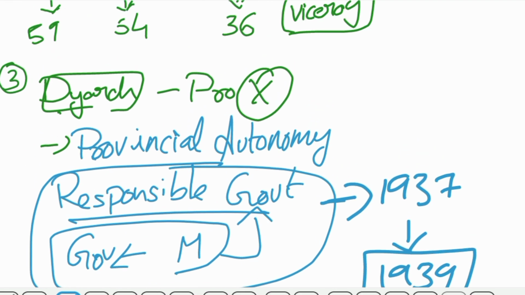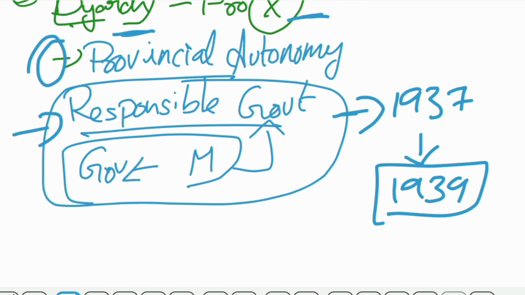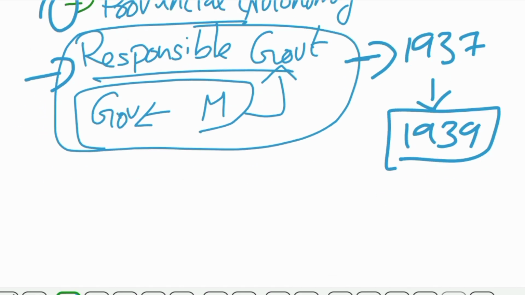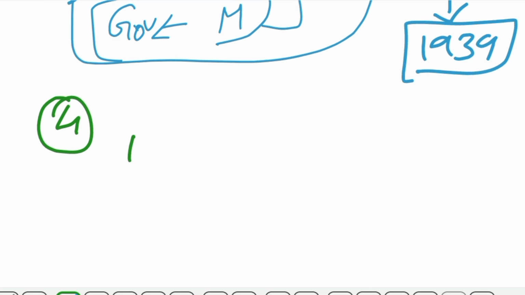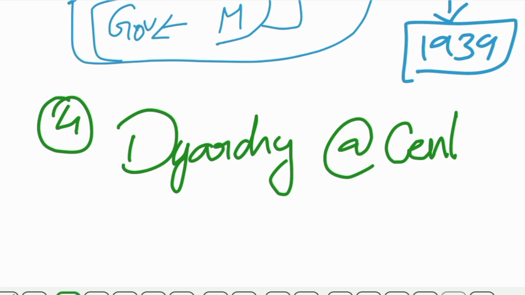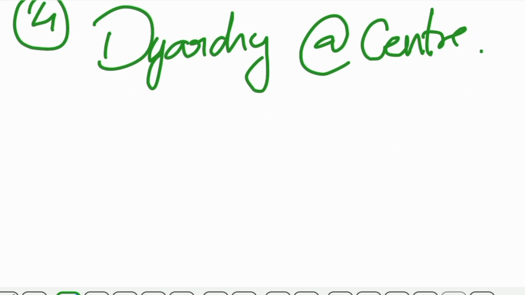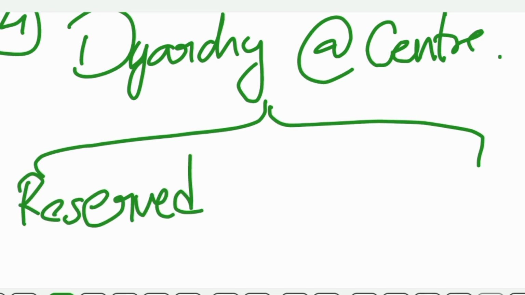So diarchy was abolished in the provinces. Instead of this, provincial autonomy was introduced and also the responsible government. And the next point related to this is that they introduced diarchy at the center. In the diarchy, they introduced two kinds of subjects: reserved subjects and transferred subjects.